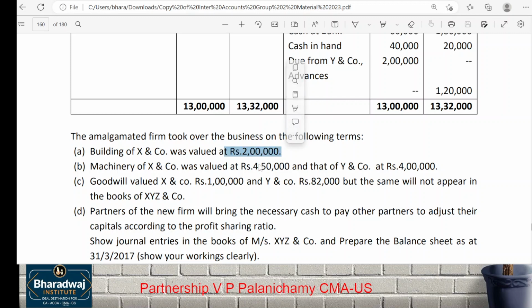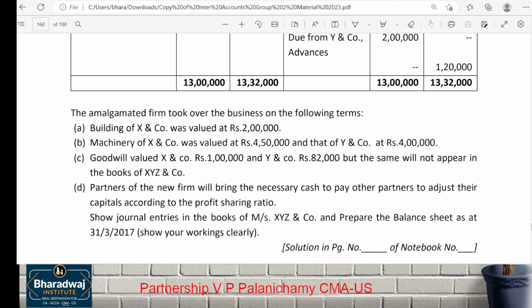Building is revalued at 2 lakhs. Machinery is revalued at 4,50,000 and 4 lakhs. Goodwill is revalued at 1,82,000, but the same will not appear in the books of the new firm. Which means you take over the goodwill, and after forming the firm, you write off the goodwill. First you take over the goodwill, then write it off, like in admission and retirement, where you would have learned raising the goodwill and writing off the goodwill. Partners of the new firm will bring necessary cash and adjust capital in the profit sharing ratio.